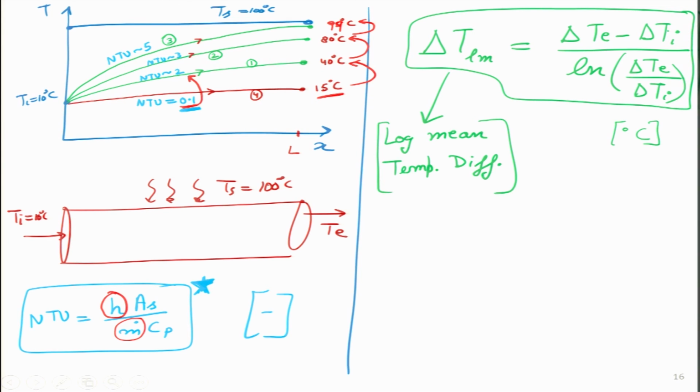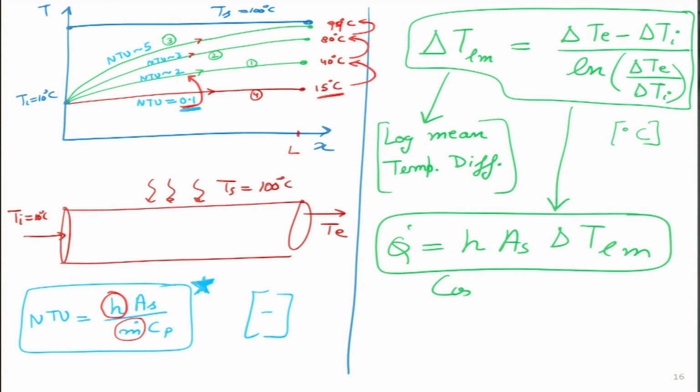Now, this log mean temperature difference expression tells me which value I should plug in when I am trying to calculate the rate of heat transfer for case number 2, which means when Ts is constant. And let me also define this delta Te and delta Ti. This is very easy to define. Delta Te is simply Ts minus Te, and delta Ti is simply Ts minus Ti.